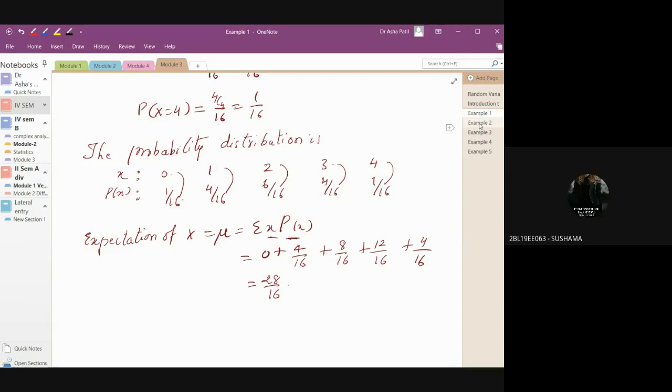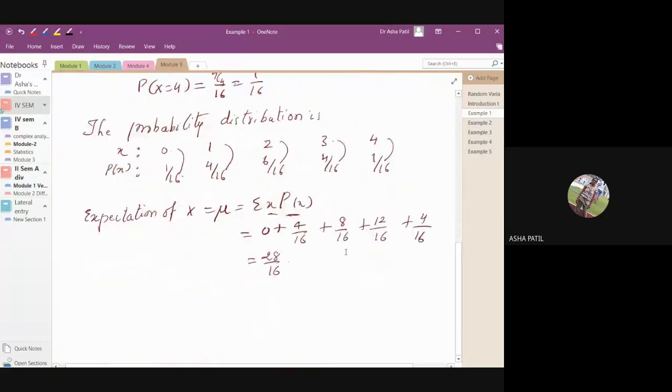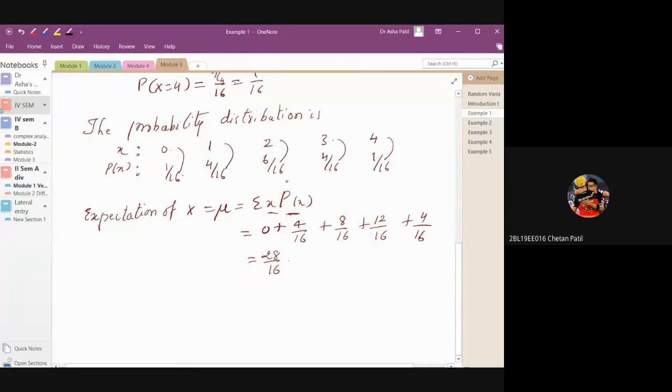Ma'am, the mean is 32 by 16. Sorry, how much did you get? I wrote wrong. Did I write any product wrong? 6 2 is 12, yes. Okay, thank you. How much is it? 32 by 16. That means it is 2. 32 by 16 means it has to be 2. Mean is 2.